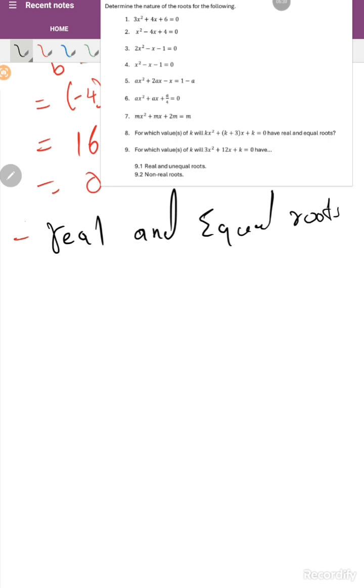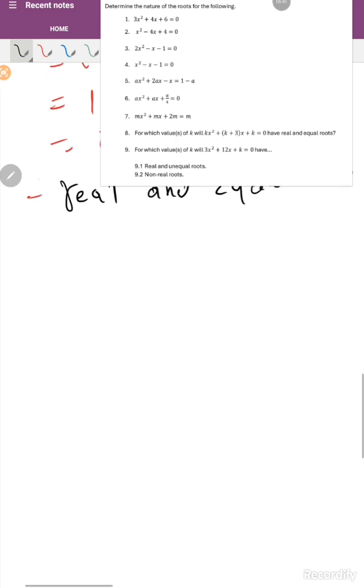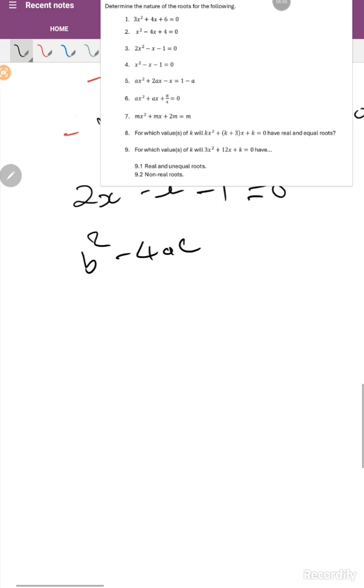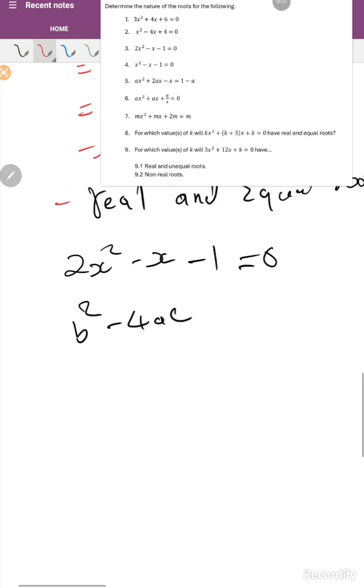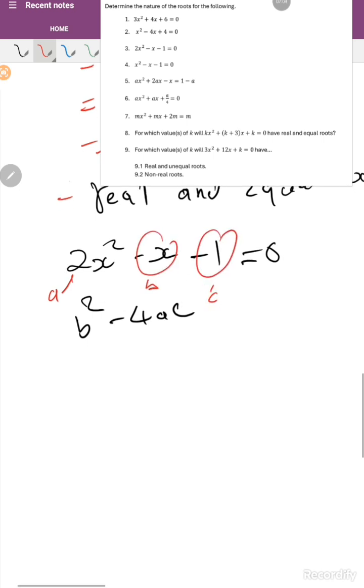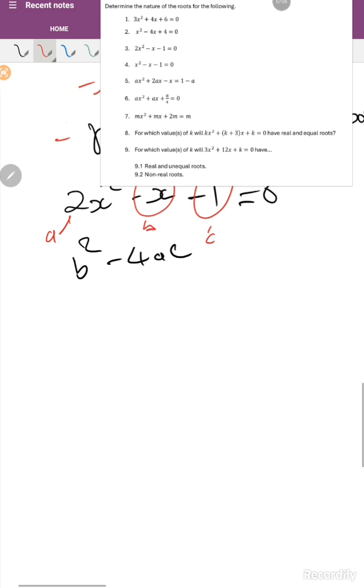So number 3, we have 2x squared minus x minus 1 is equal to 0. We are going to use the same formula; we don't change the formula. This is a, this is b, this is c, the coefficient of x.